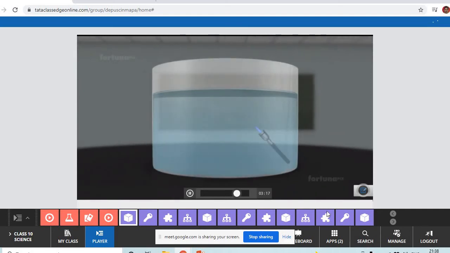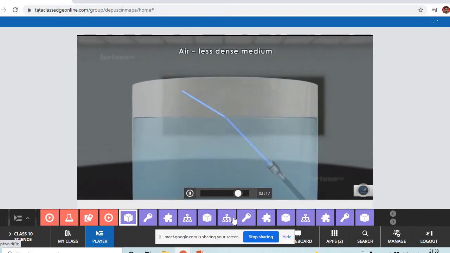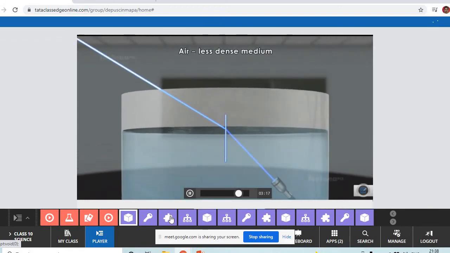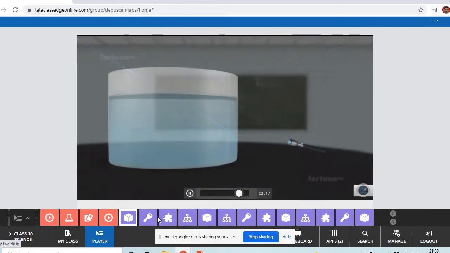Light traveling from a denser medium, such as water, to a less dense medium, such as air, will refract away from the normal. That means the opposite would also be true. Light will refract towards the normal when traveling from a medium that is less dense to one that is denser.